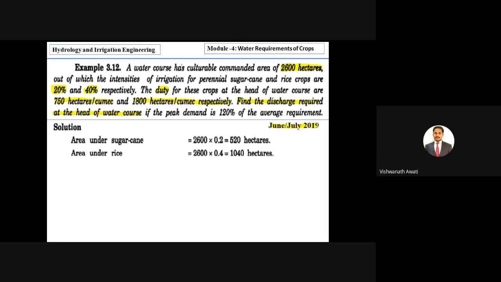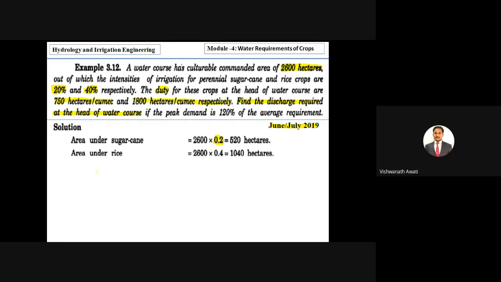So first we have to calculate the area. Because they have not given any area, they have given intensities of irrigation, right? So for sugar cane they have given 20%. So the area under sugar cane, out of the 2600 cultivable command area, 20%, that is 0.2 multiplied, then we will get 520 hectares, correct? We got the area under sugarcane.